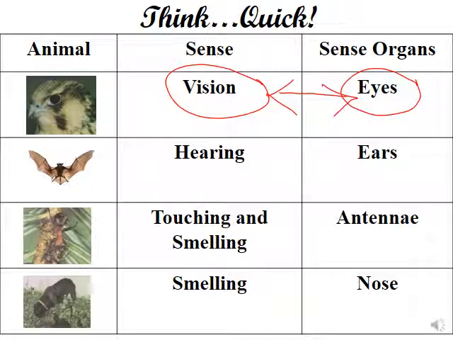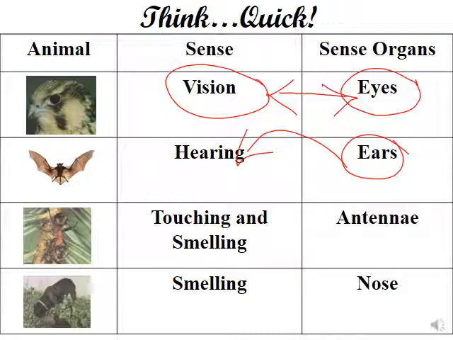The bat emits ultrasounds, as we said before. So the bat emits ultrasounds which are reflected, and the echo is received by the ears and will detect it. So the sense organs, they are the ears, while the sense is called hearing.